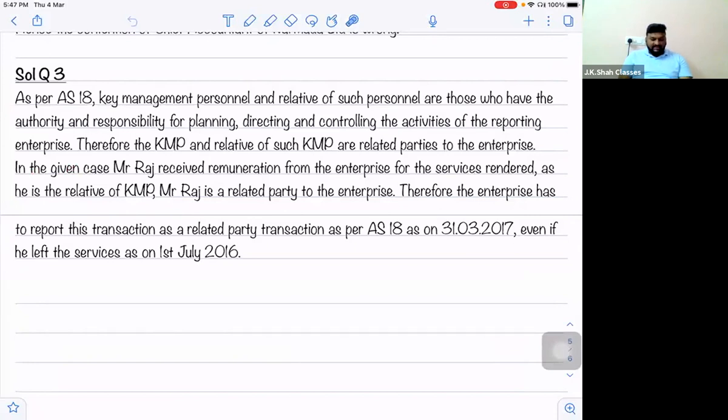In the given case, Mr. Raj received a remuneration from the enterprise for the services rendered. As he is the relative of KMP, Mr. Raj is a related party to the enterprise. Therefore, the enterprise has to report this transaction as a related party transaction as per AS 18 as on 31st March 2017, even if he has left the services as on 1st July 2016.